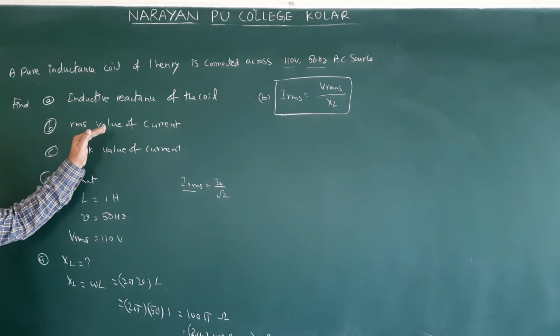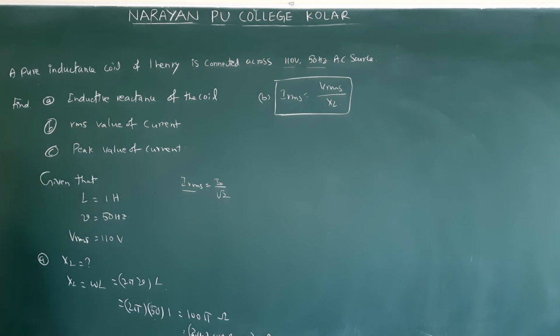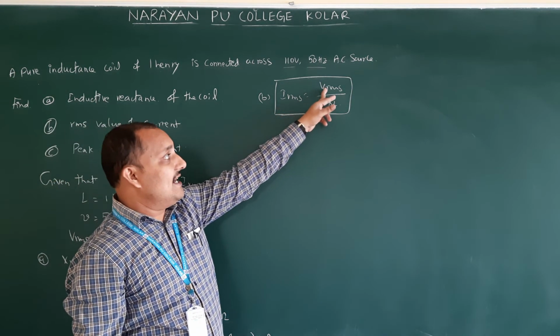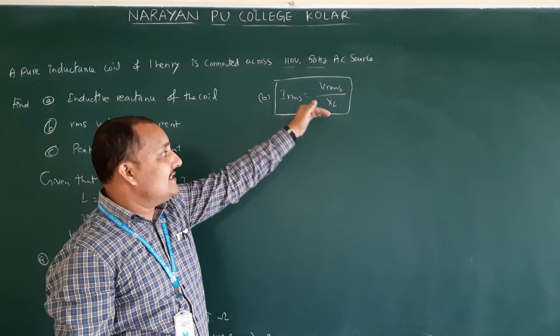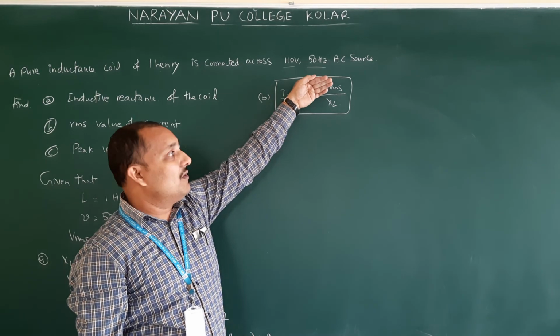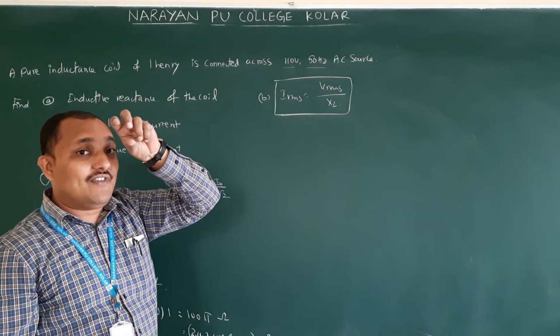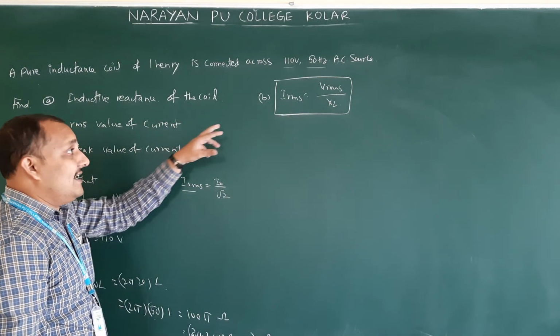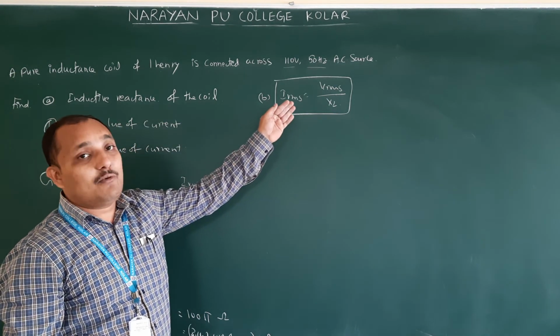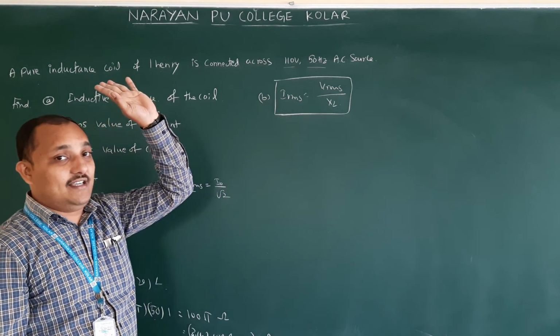So simply they will ask what is the value of current or RMS value of current. So IRMS is equal to VRMS by XL. This formula generally we have to remember by using Ohm's law, V by R. V means voltage, and resistance for an inductor you have to take XL when an AC voltage is connected. For an inductor you have to take R when a DC source is connected.